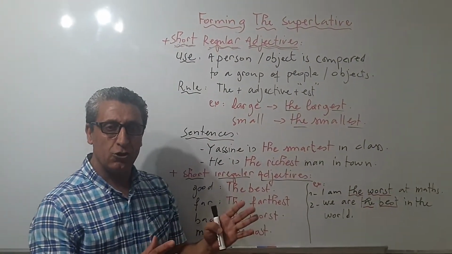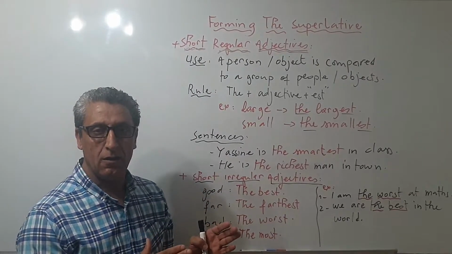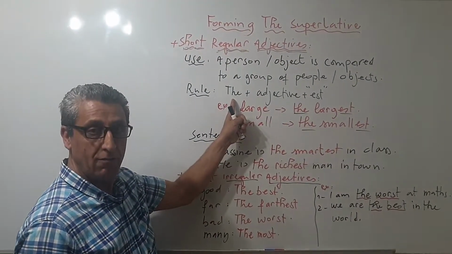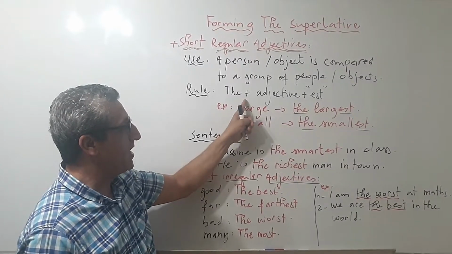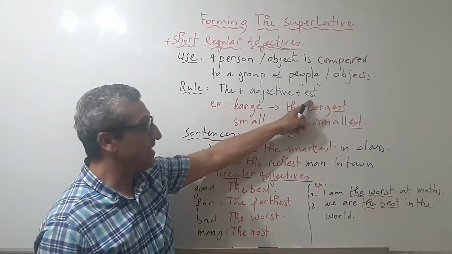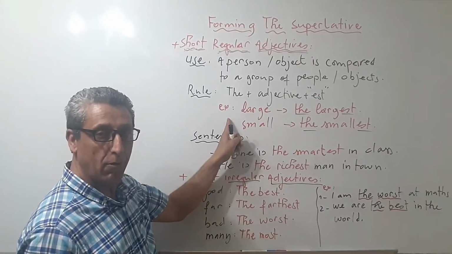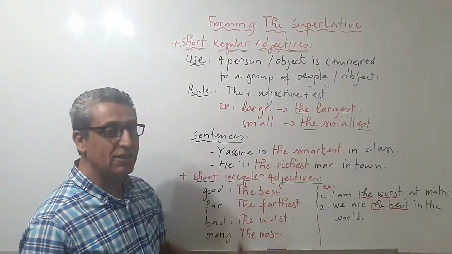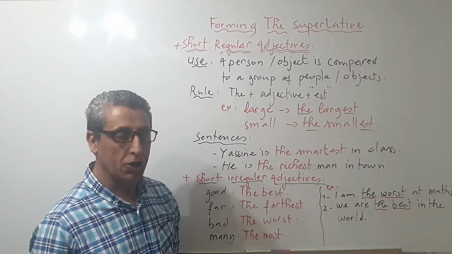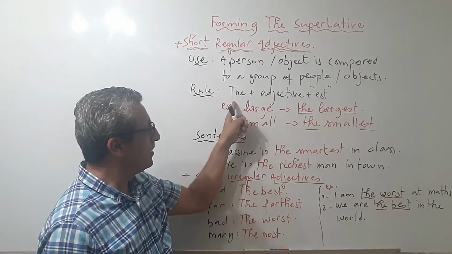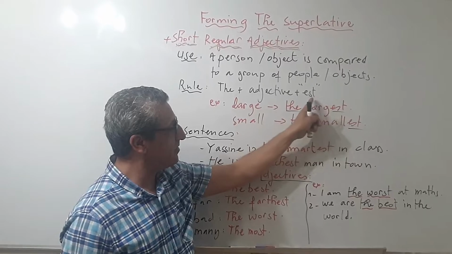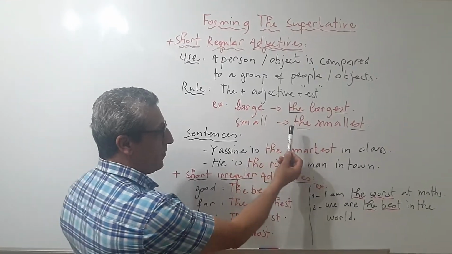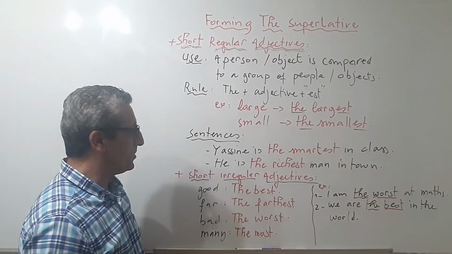Now what is the structure or the rule? How do we form the superlative with short adjectives? It's very simple. The definite article, the, plus adjective plus est. Example. Look at the adjective large. Large is a short adjective. So what is the superlative of the adjective large? It's the largest. Another example. Small, the smallest.